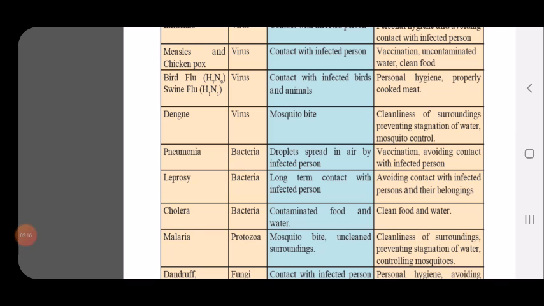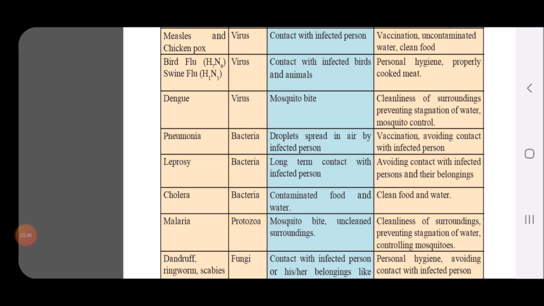Then pneumonia is caused by bacteria. How is it spread? Through droplets spread in the air by the infected person. It is avoided by vaccination and avoiding contact with an infected person. Then leprosy is also caused by bacteria. It is caused by long-term contact with an infected person. You should avoid contact with the infected person and their belongings. Then cholera is caused by bacteria. Contaminated food should be avoided, and you should consume clean food and water.